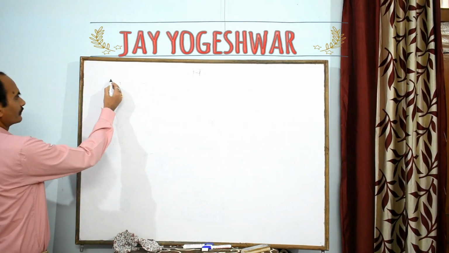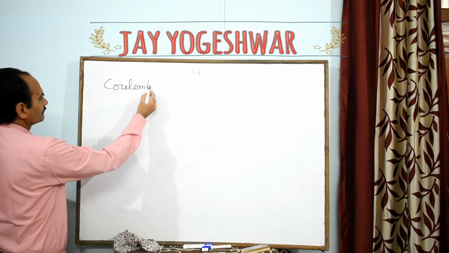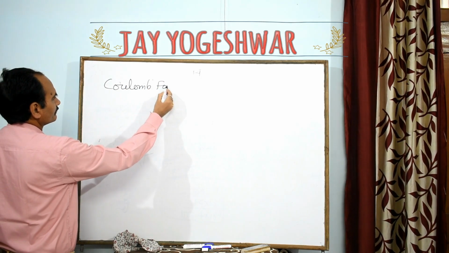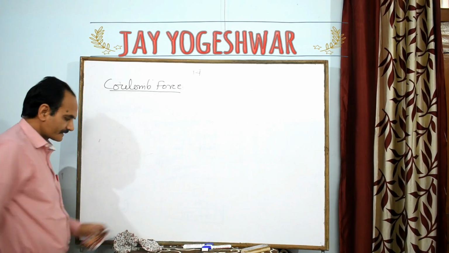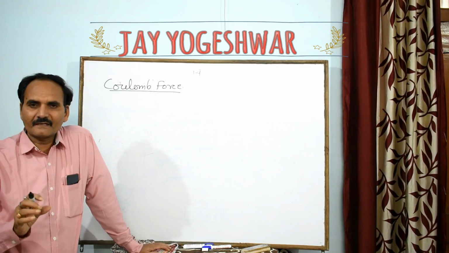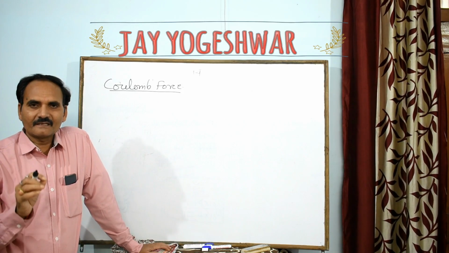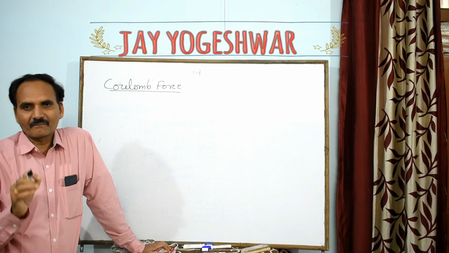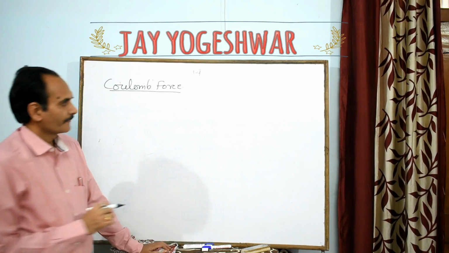Now the topic is Coulomb force. The question is, sir, what is Coulomb force, my dear? Coulomb force is the idea given by the famous scientist to determine the force magnitude between two given charges.